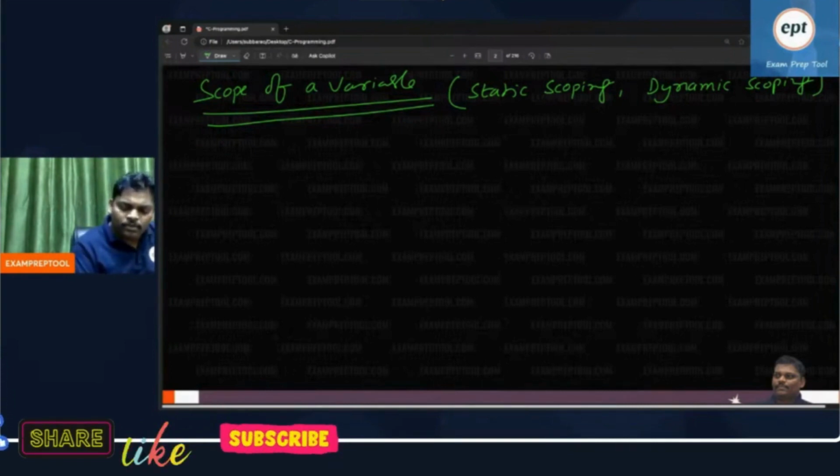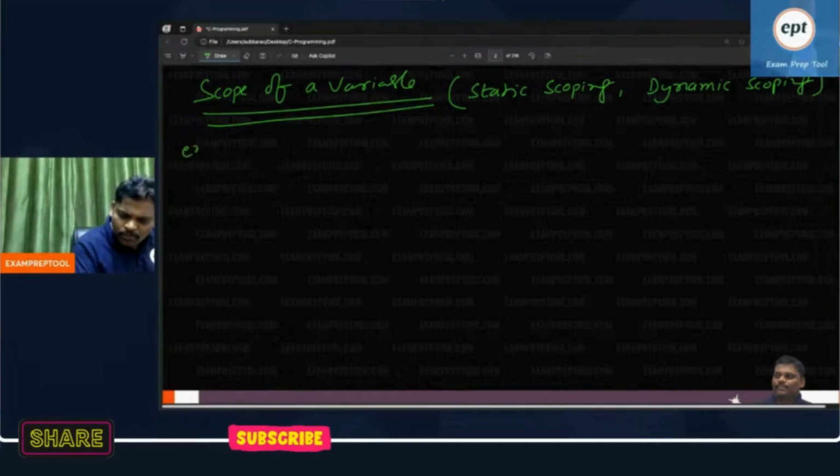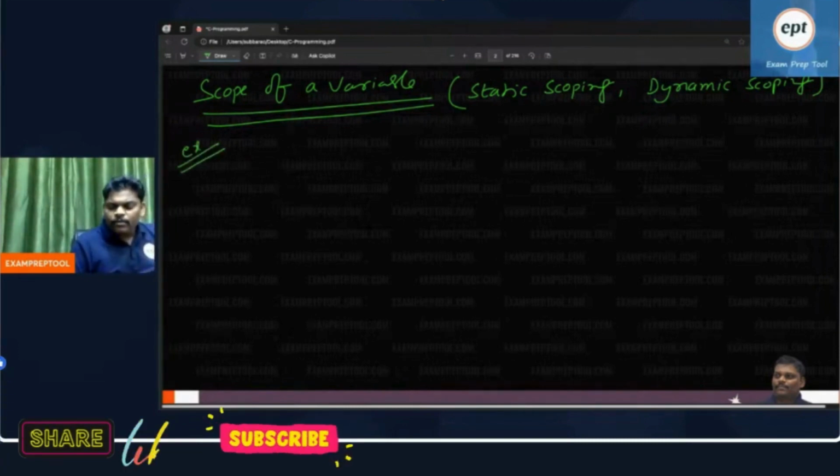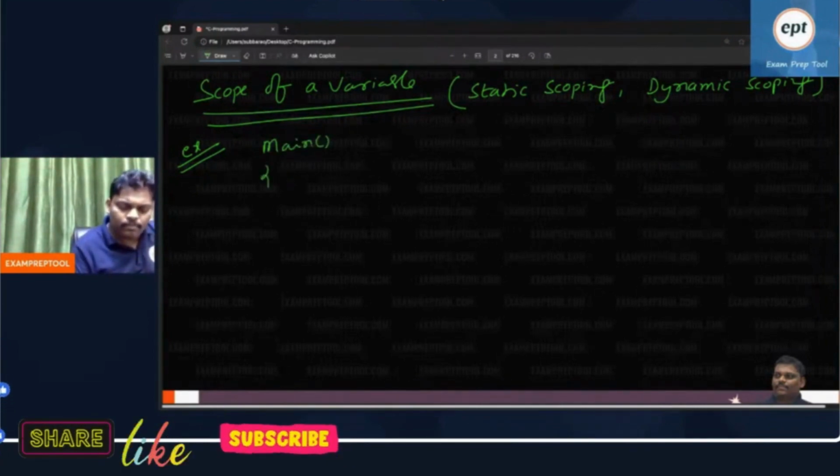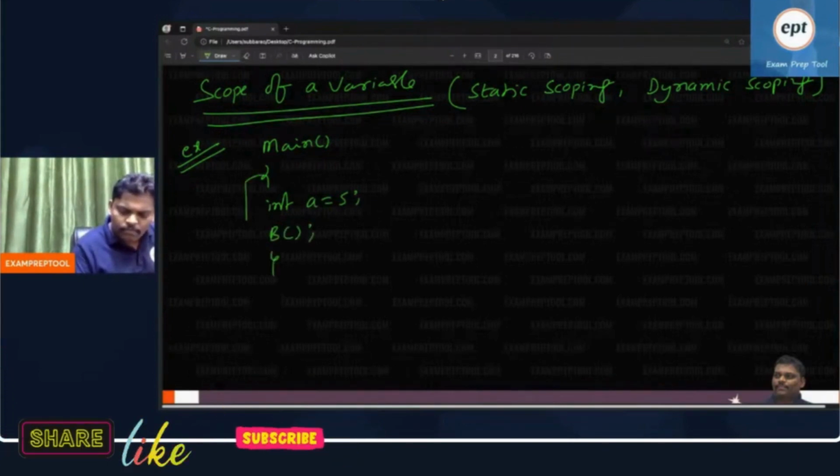Everyone observe. To this topic, first problem. Be comfortable, everyone. First problem I am giving. First C programming I am writing. Main. Int a is equal to 5. B function called. Go to the B function.